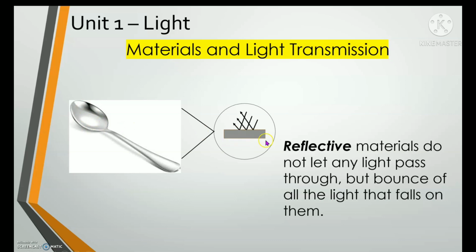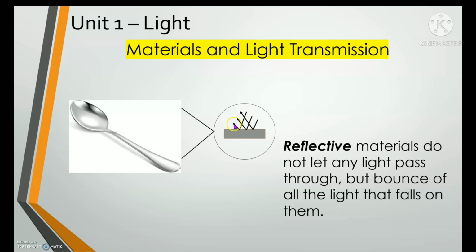Okay, let's see the arrows again. So this is the surface of the reflective material, which is the spoon. As you can see, the arrows hit the surface and then bounce off the material. You can see the arrows right here.